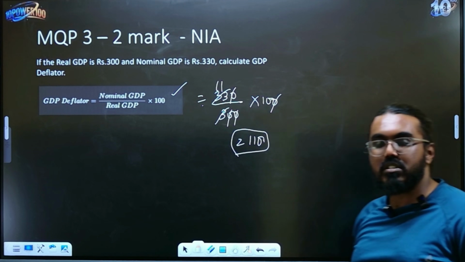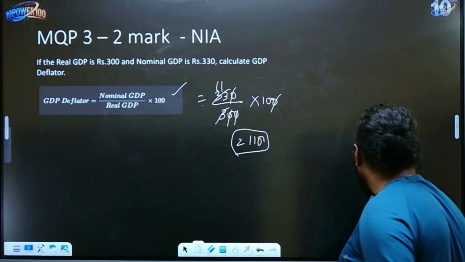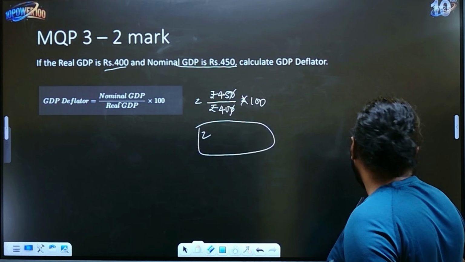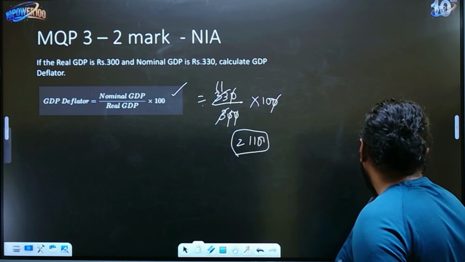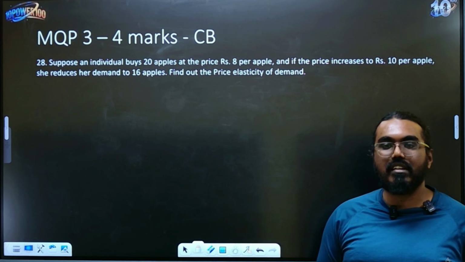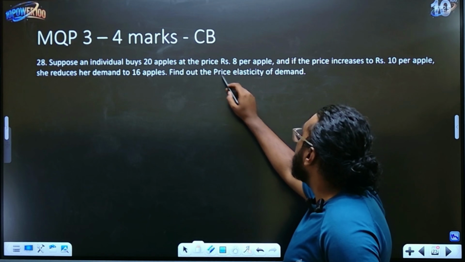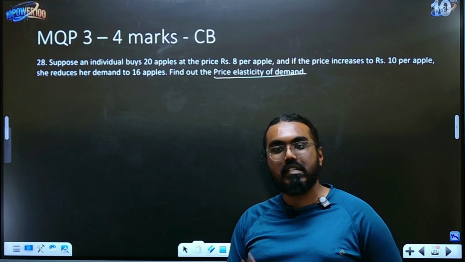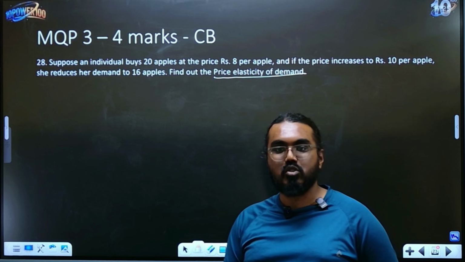So all your 2 mark questions, it looks very simple from the model question papers, but again, children, it's completely left to you, right, in terms of whether you choose to do it or not. But my suggestion is always to try the numericals because it's very easy, just like this question that is coming up right now, which is price elasticity of demand. Now we've already done supply, same logic, same concept and same idea you are supposed to apply here also.